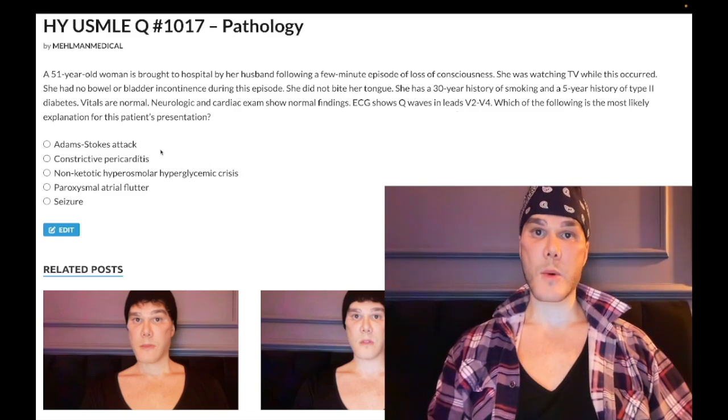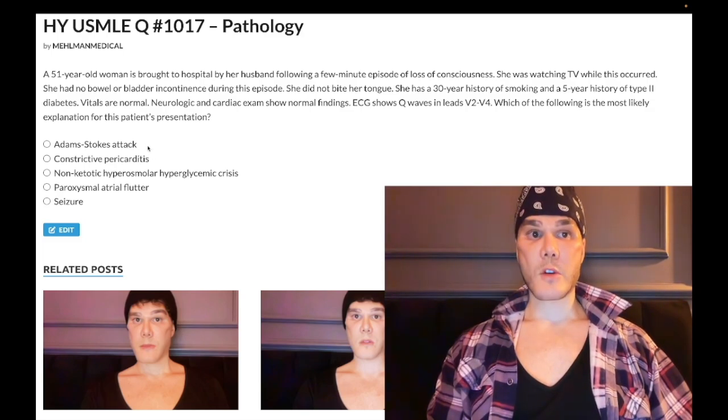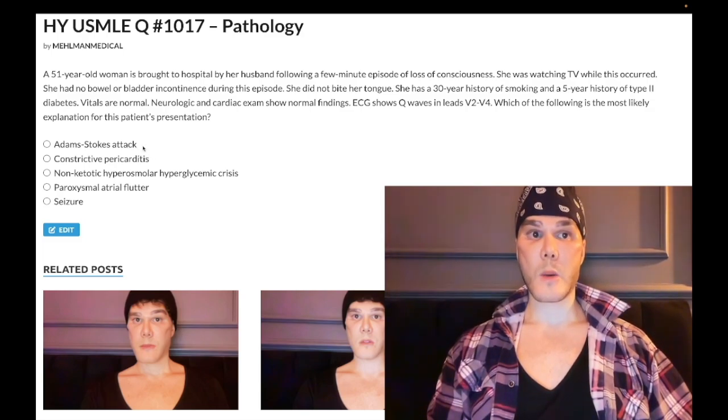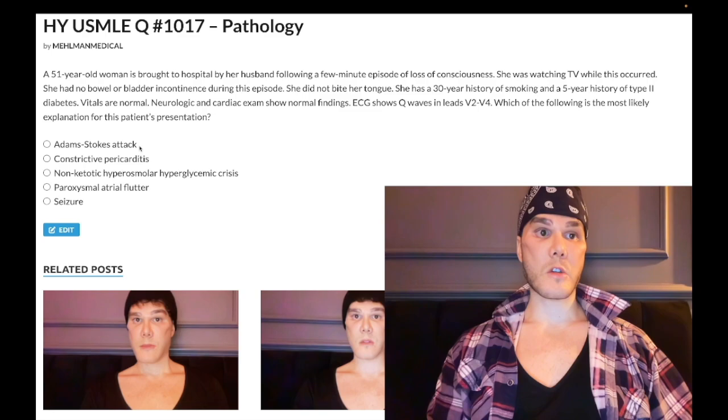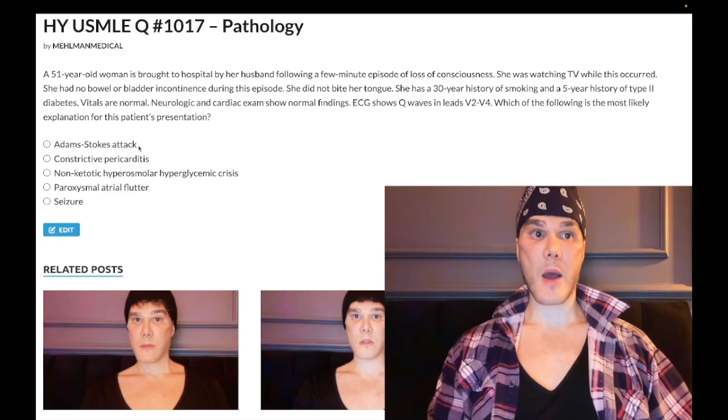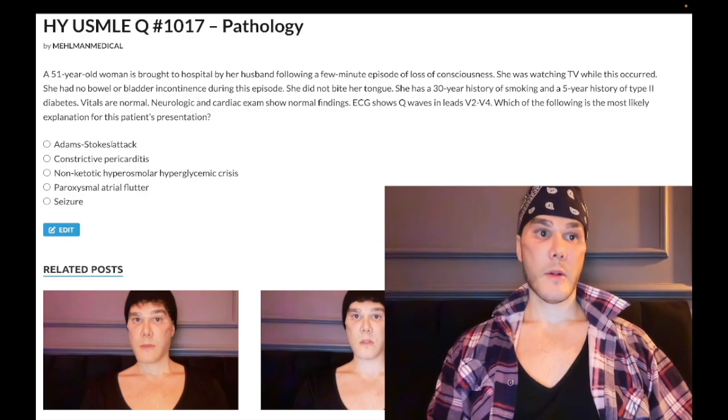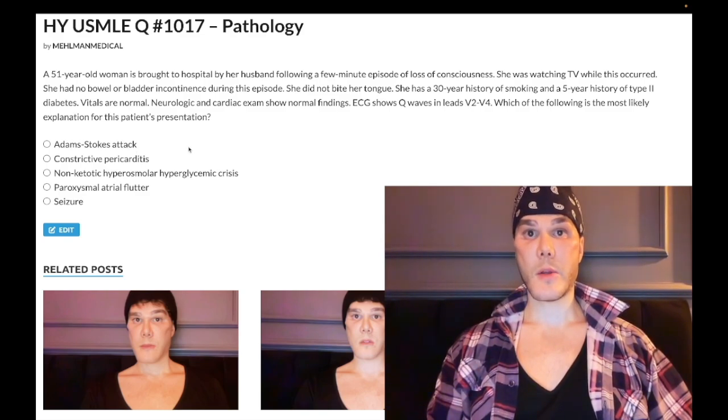Choice A, Adams-Stokes attack. Wrong answer. Pediatric diagnosis, shows up once on one of the forms. This is a seizure-like episode that is due to an arrhythmia that results in transient hypoxia to the brainstem. EEG shows no abnormalities. Choice A, wrong answer.